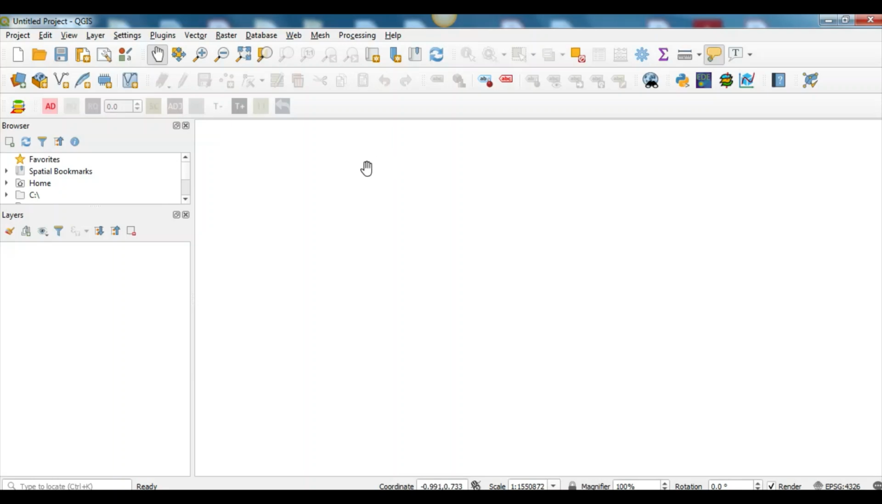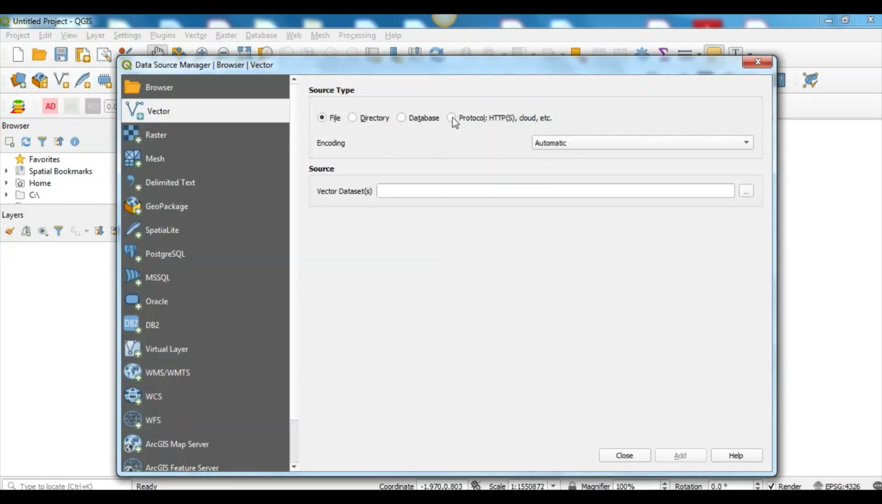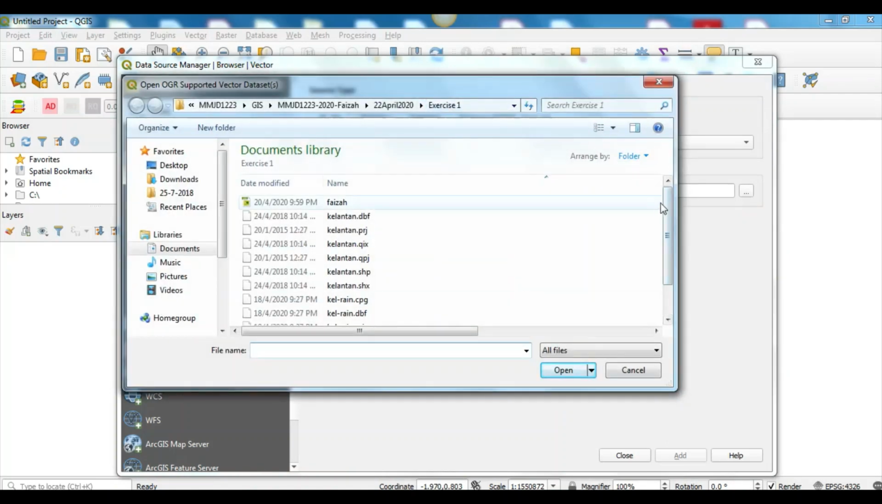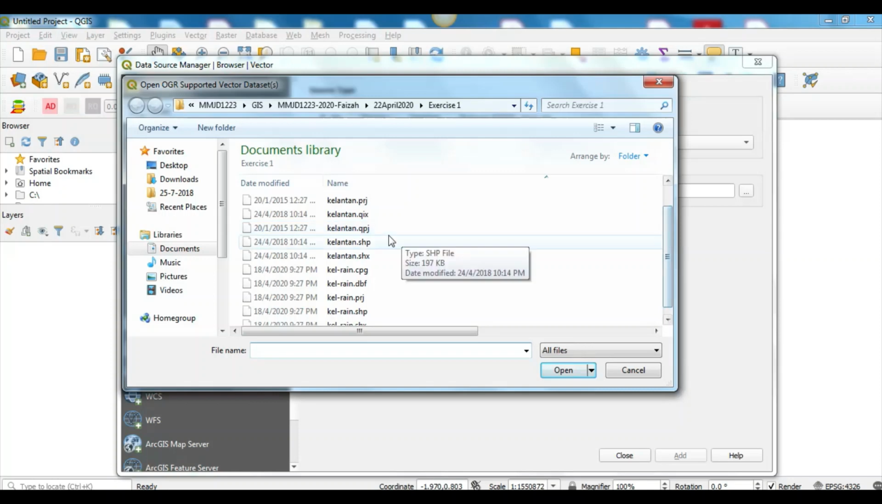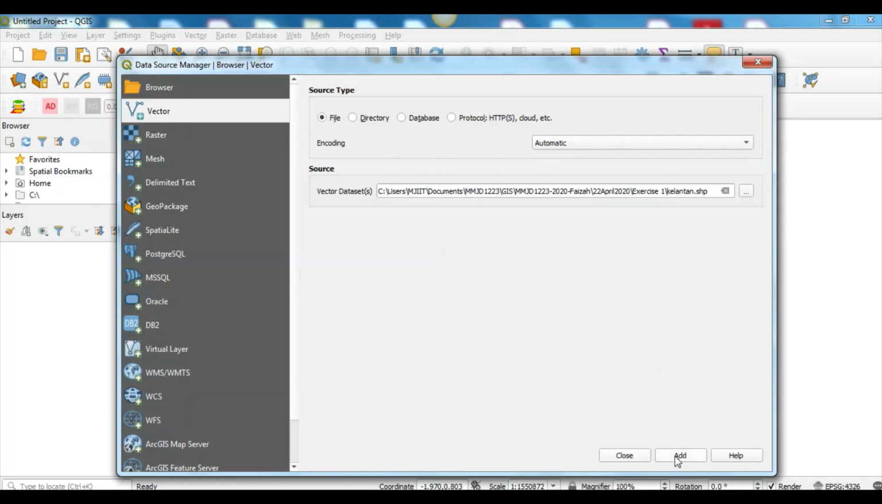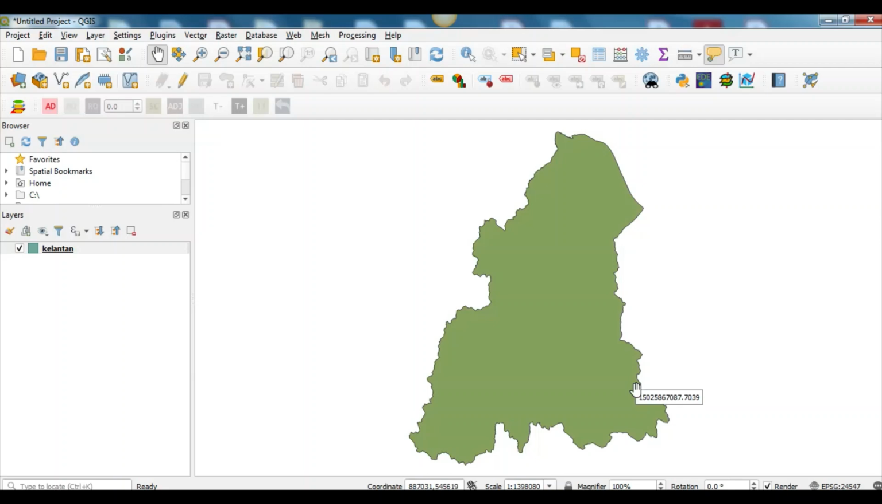Next is to add the vector layer, the Kelantan shapefile. So please click this icon, open data source manager. I want you to retrieve the file from the exercise 1 folder that I provided to you. So choose the Kelantan shapefile, click open, add, and close. Now we already have the Kelantan base map.